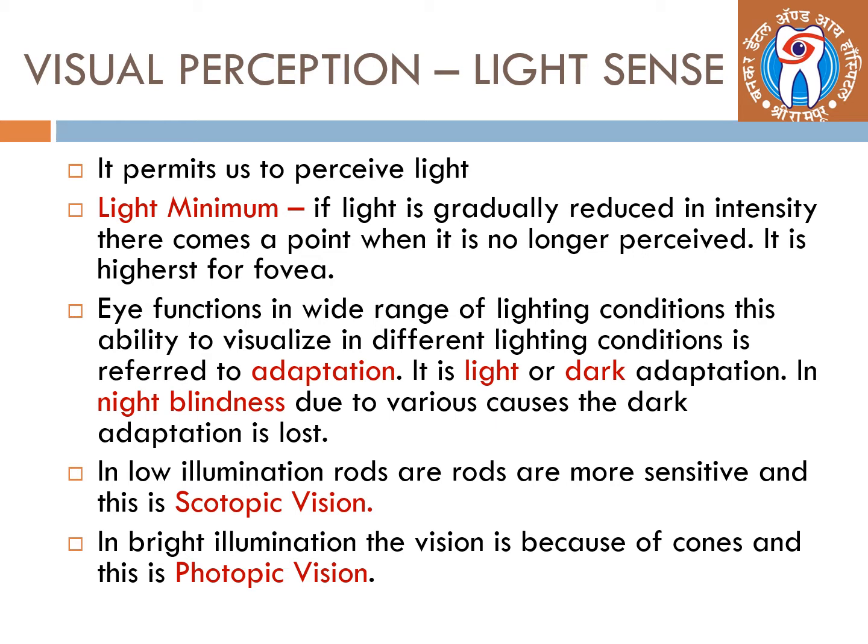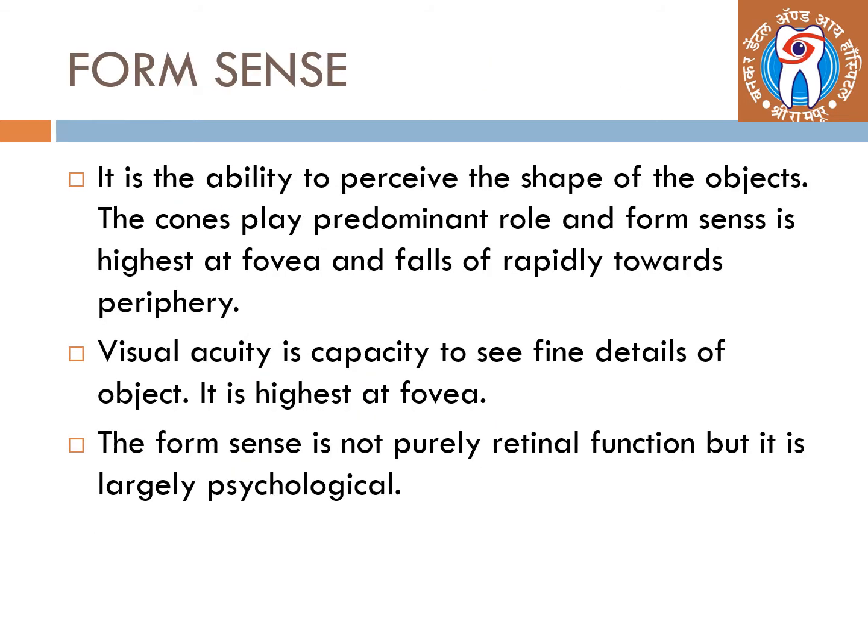It is light or dark adaptation. In night blindness, due to various causes, the dark adaptation is lost. In low illumination, the rods are more sensitive and this is scotopic vision. In bright illumination, the vision is because of cones and this is called photopic vision.